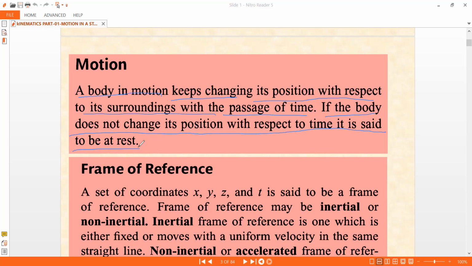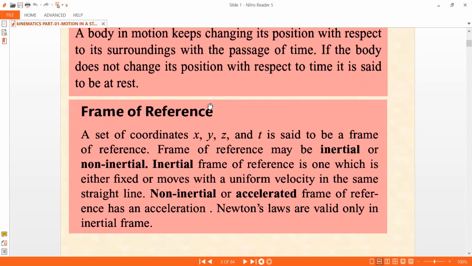In fact, you can think of the movement of a train. You will see that the trees are going backward. So that is called motion. The position of this object is changing with respect to time. So when you have that situation, you will say that the object is moving. The next concept is called the frame of reference. So what is a frame of reference?